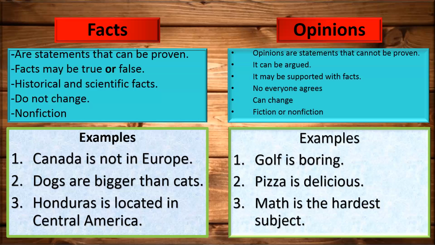We can say that opinions are almost the opposite because, as you can see, the first characteristic is that they are statements that cannot be proven. Opinions are what we say about something, but maybe we don't have arguments to support our opinion. So that means it cannot be proved, at least until we start developing a research, but that is another case, okay? And it can be argued. Okay, we have an example.